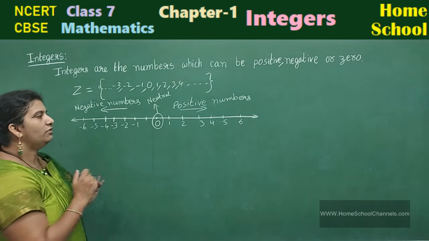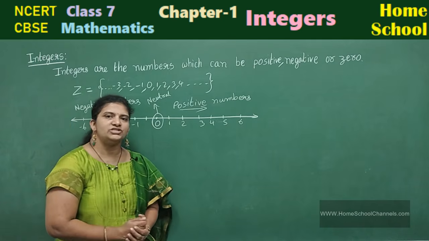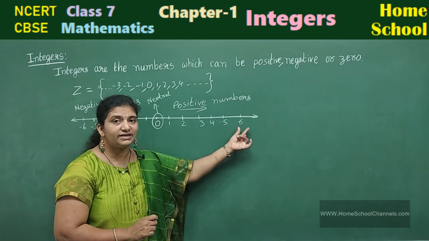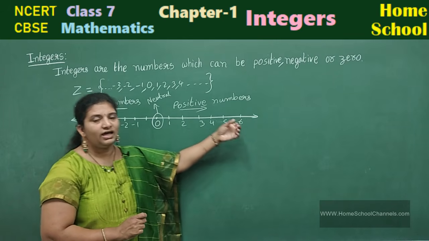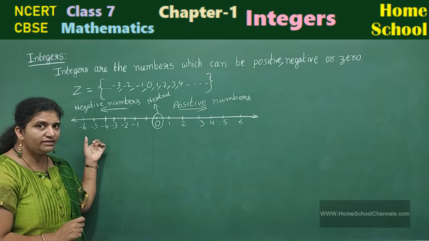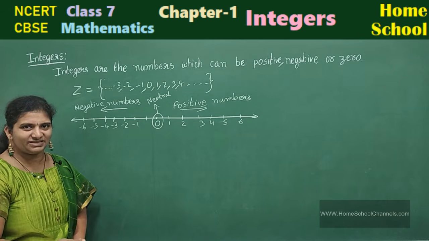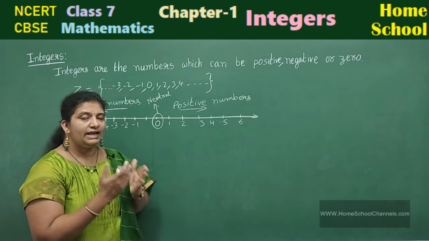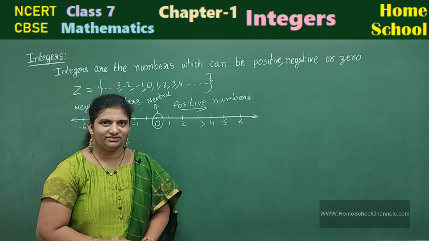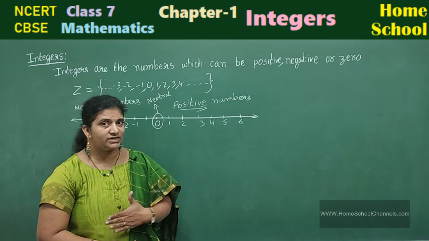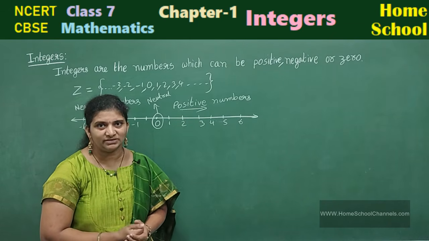Okay. Now, which is the greater number, children? You can see the greatest number 6 here. 6 is greater. And coming to the smallest number in this number line, minus 6. Always negative numbers are smaller than the positive numbers. Negative numbers are always smaller than the positive numbers.